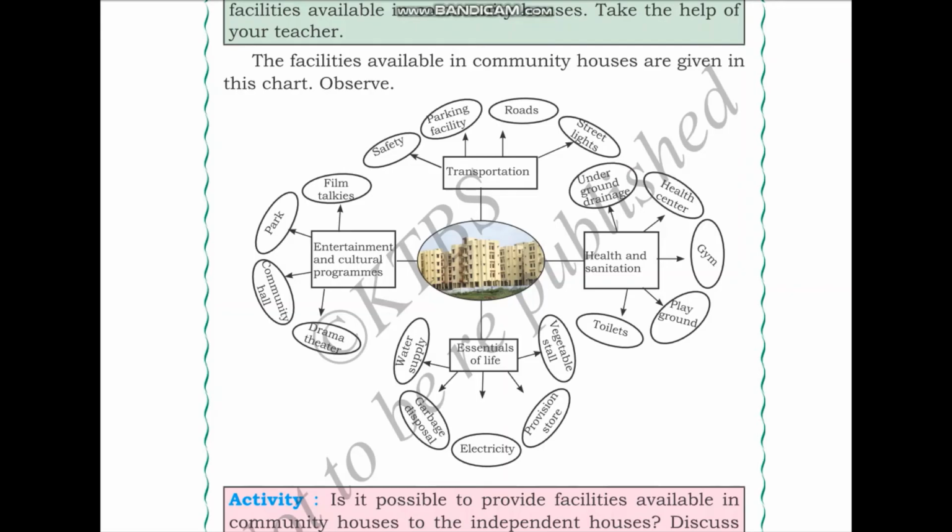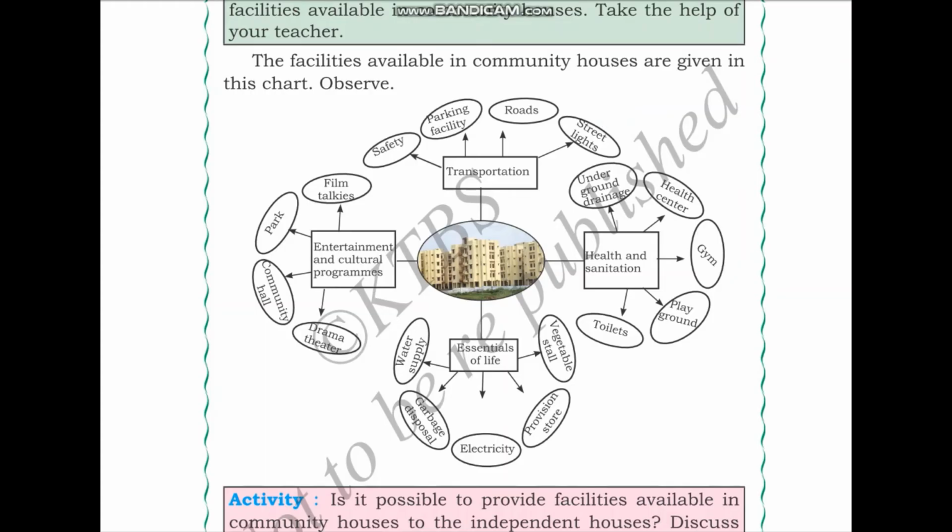Next, let us look into transportation facilities that are needed for each community. Firstly, the community needs to be designed in a safe and healthy manner where no part of the community is under danger from traffic. Next, parking facilities need to be provided for the people of the community to park their vehicles. There needs to be proper access to roads from the community. And there also needs to be proper street lights so that people can use them during night times.